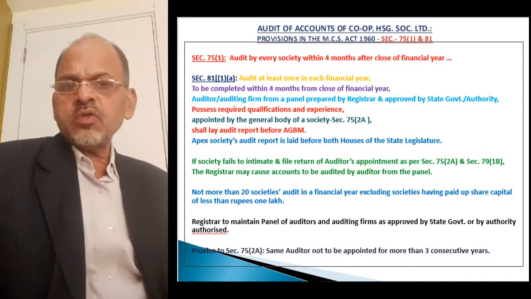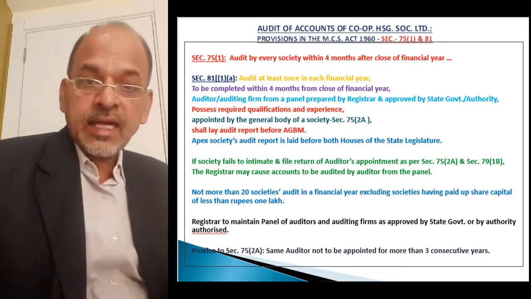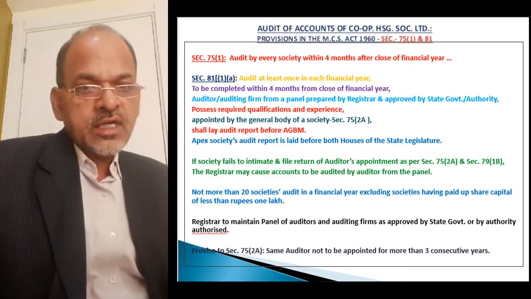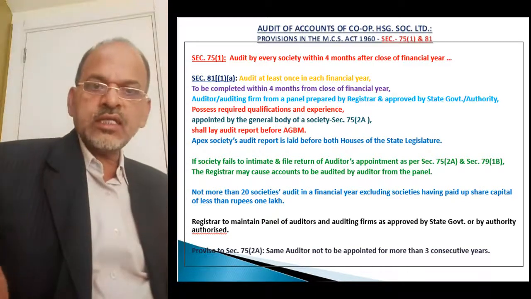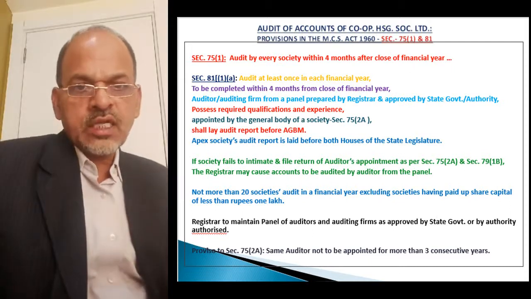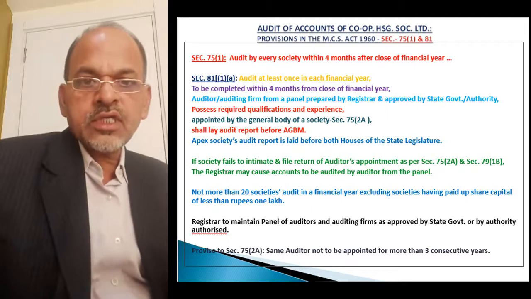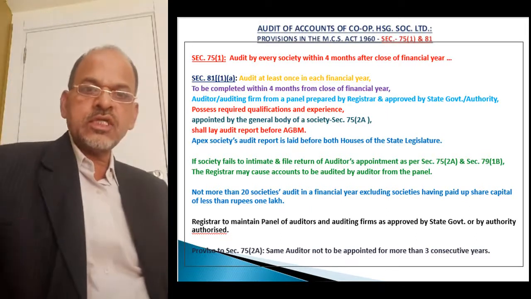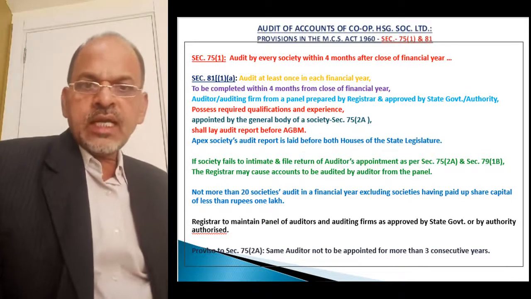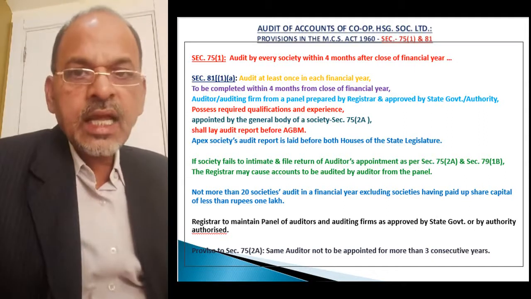Now this is the act, and the act prevails over the bylaws. That is why we will take this provision that the same auditor can audit the same society consecutively not for more than 3 years. Consecutively for 3 years only, the same person can be appointed as auditor of the society.